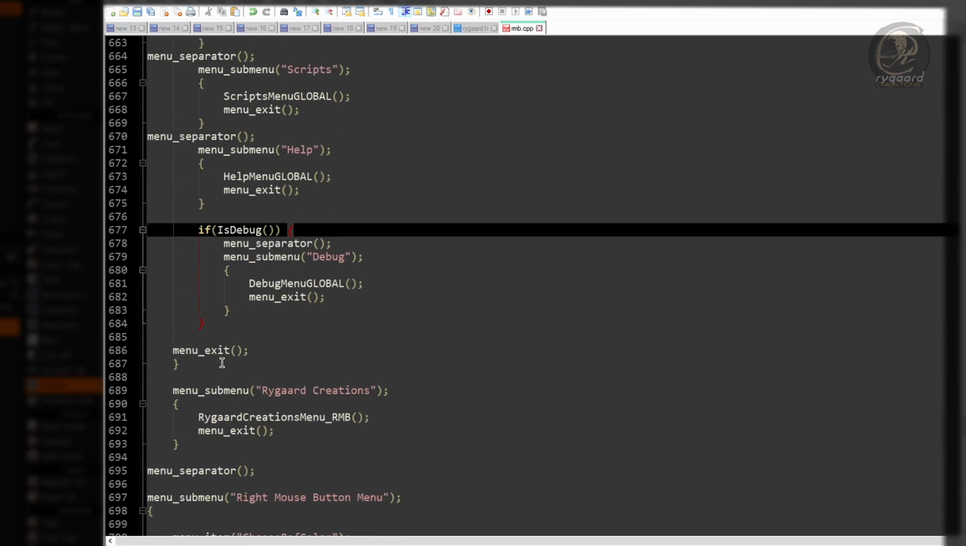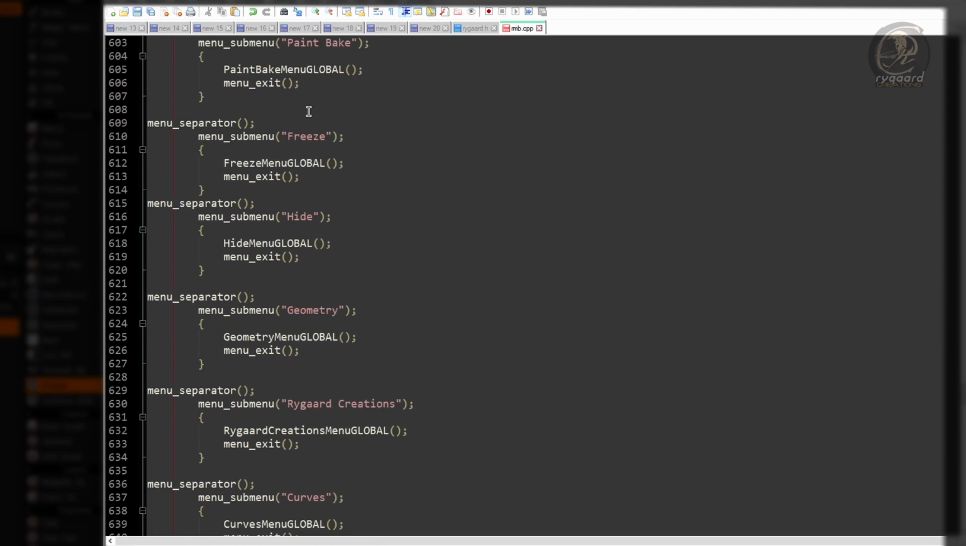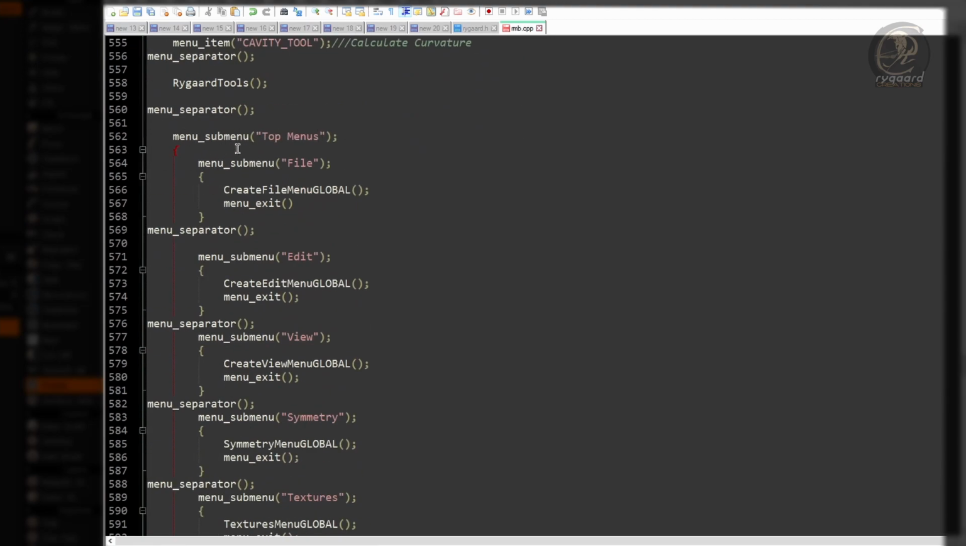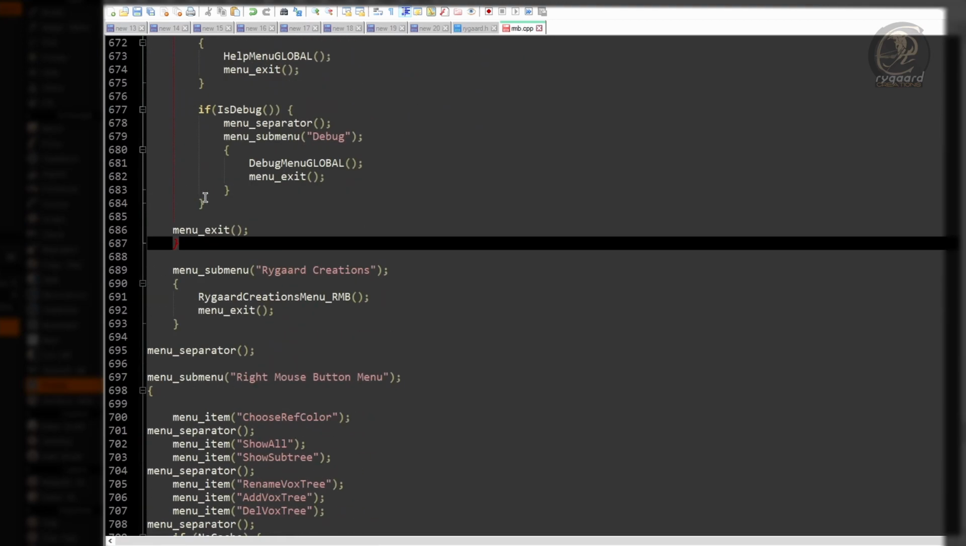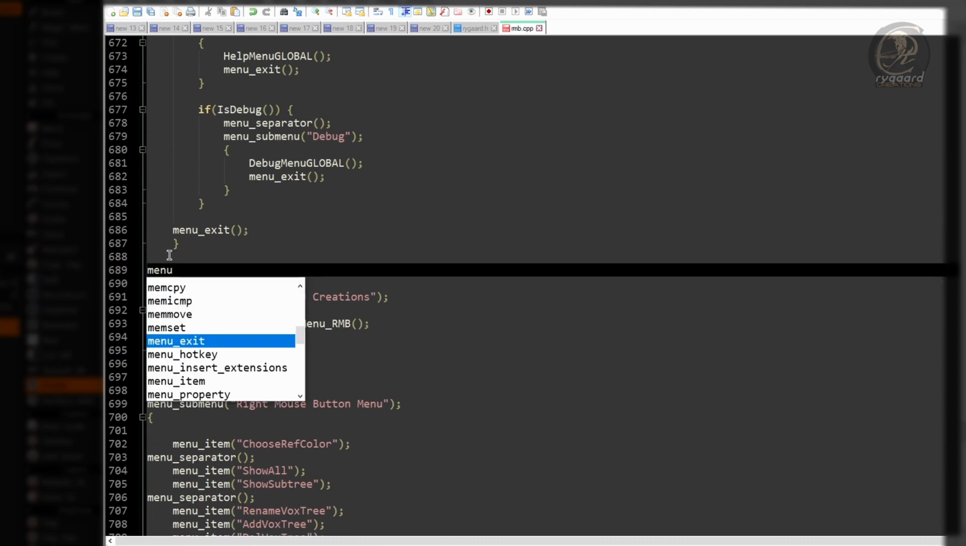After the closing curly bracket of the top menu's submenu command block, which is the main submenu, I will right here add the menu exit function.